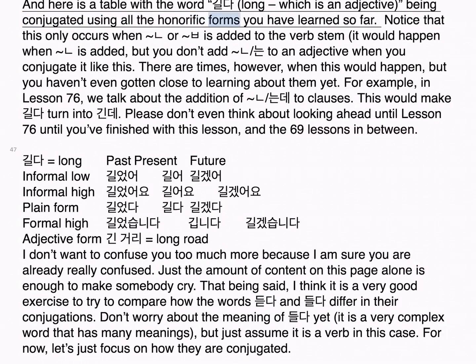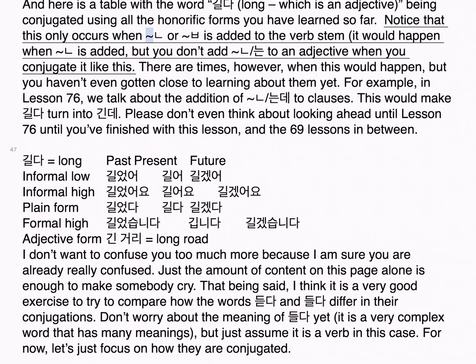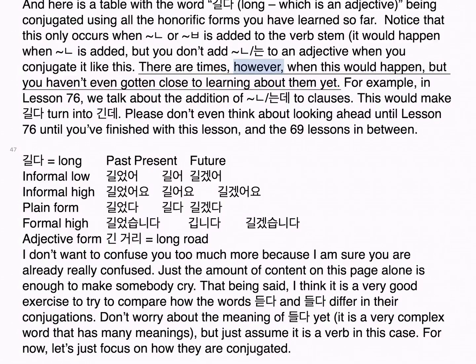all the honorific forms you have learned so far. Notice that this only occurs when 니은, or 비읍, is added to the verb stem. It would happen when 니은 is added, but you don't add 는 to an adjective when you conjugate it like this. There are times, however, when this would happen, but you haven't even gotten close to learning about them yet.